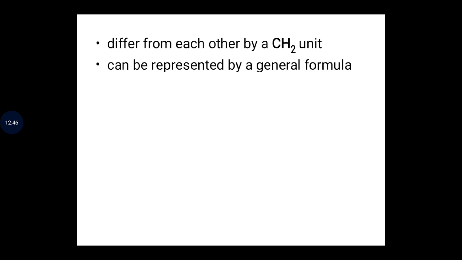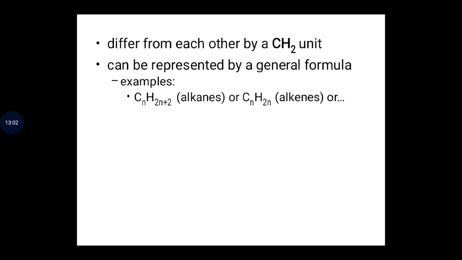And then it can be represented by the general formula. So the members of the same homologous series always have the same general formula. Like for example, alkane. You see, this is alkane, CnH2n+2.